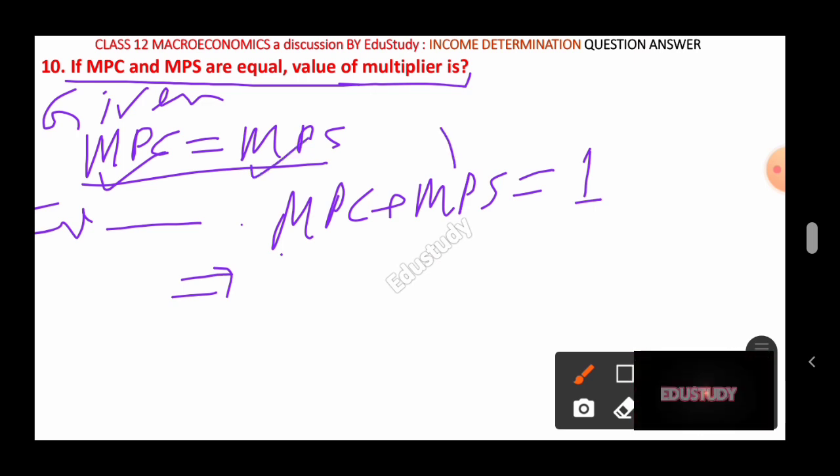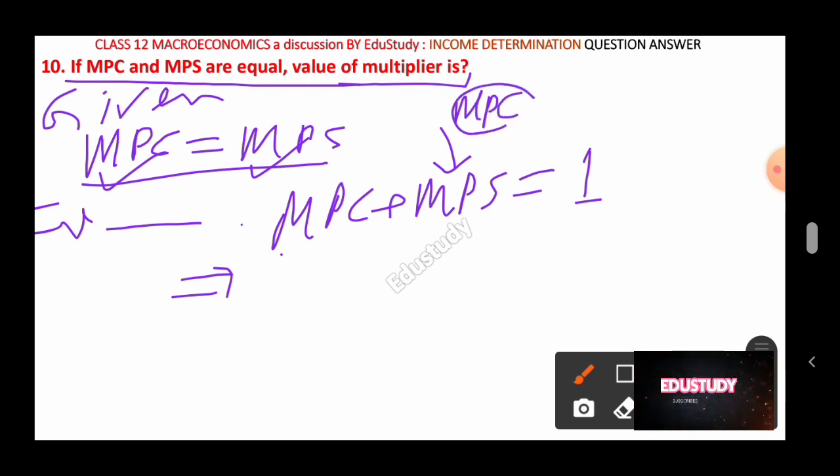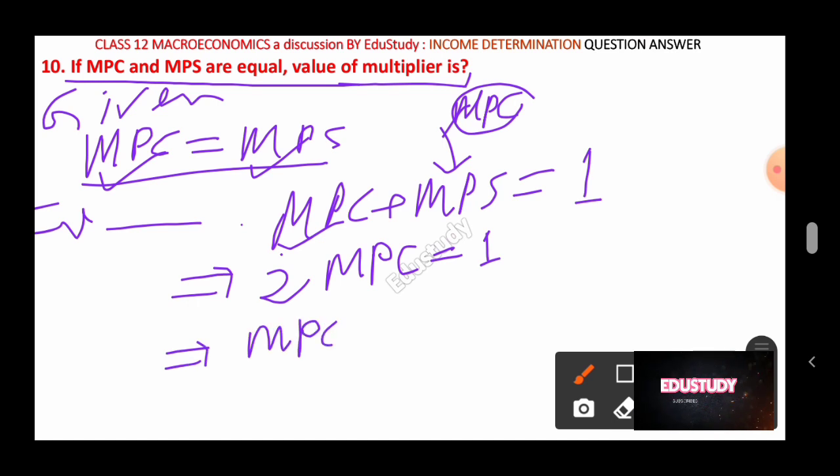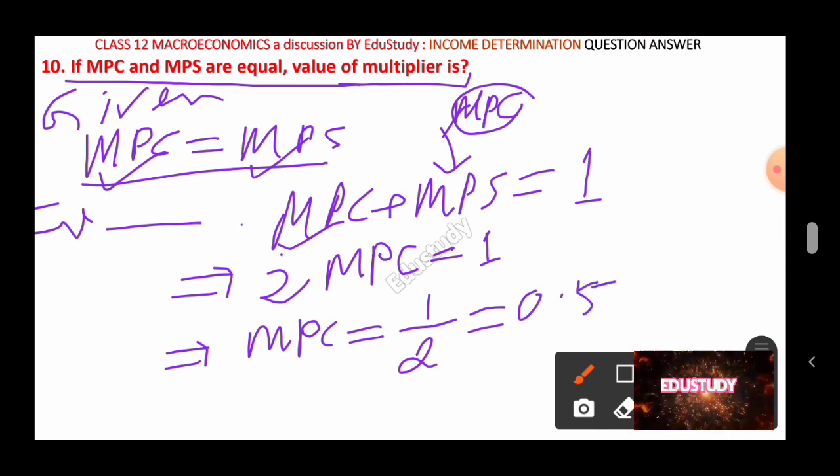Okay, in place of this MPS you can write what? MPC. Here you can write MPC in place of this one, that means MPC plus MPC is twice MPC, and it's equal to 1. So MPC will be equal to 1 by 2, and 1 by 2 means 0.5. That means whenever MPC equals MPS, the value of MPC will be 0.5. So you got the value of MPC here.